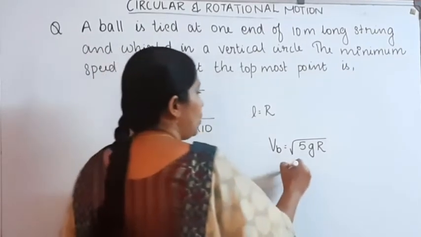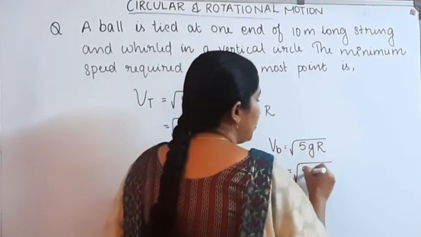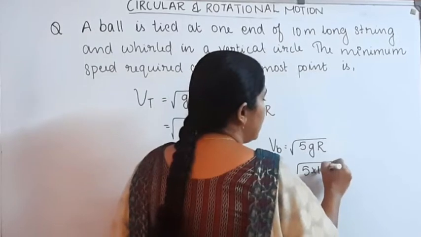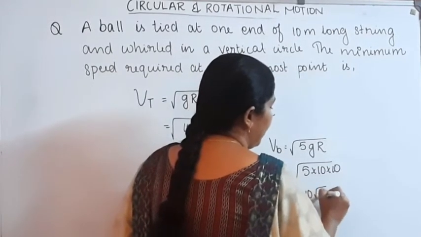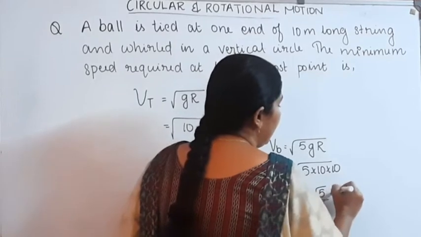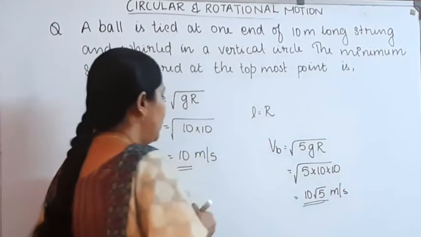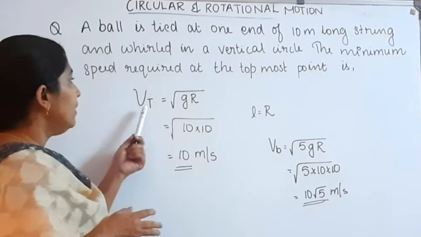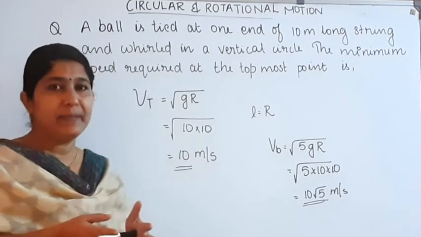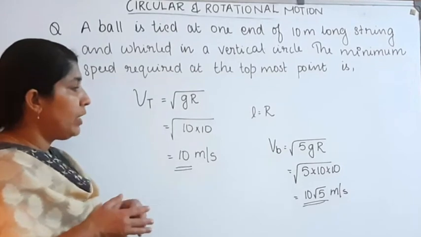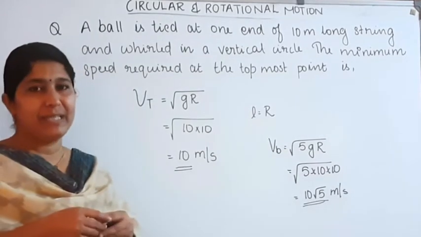Then it becomes root of 5 into 10 into r, r is equal to 10, so it's 10 root 5 meter per second. Here the speed at the top is 10 meter per second and the speed at the bottom is 10 root 5 meter per second.